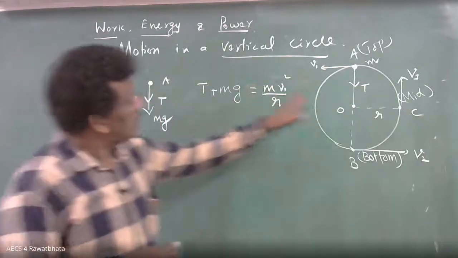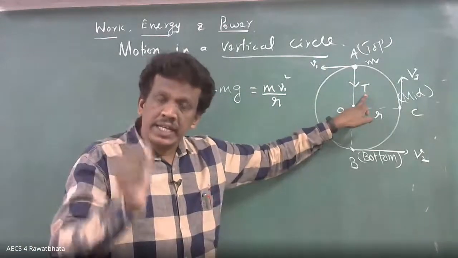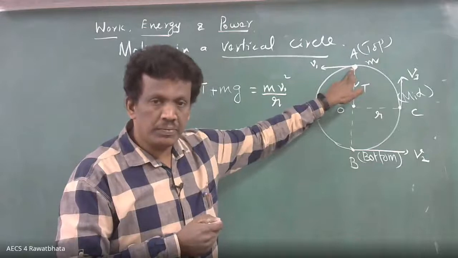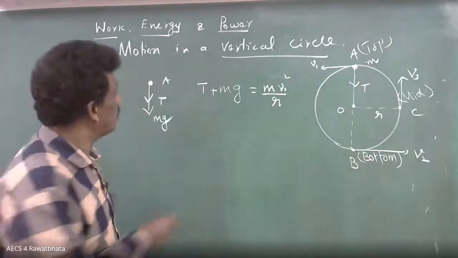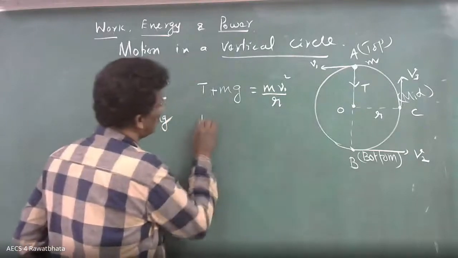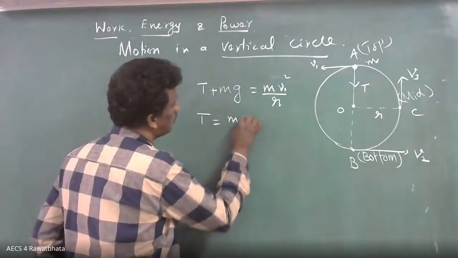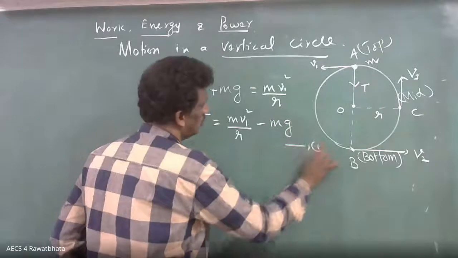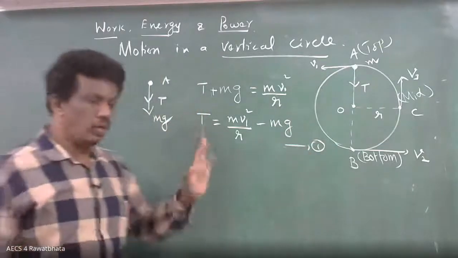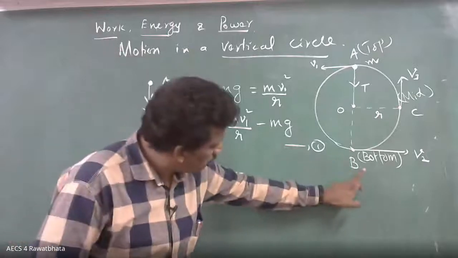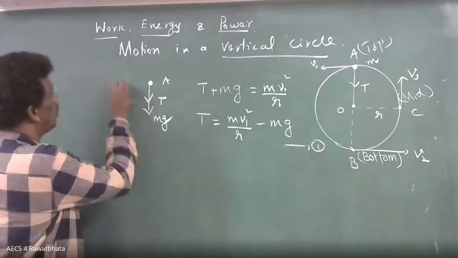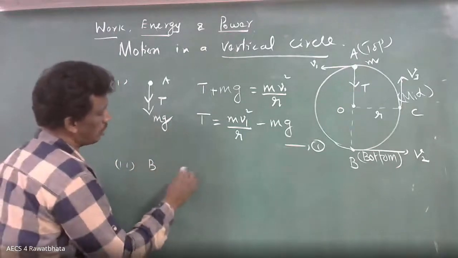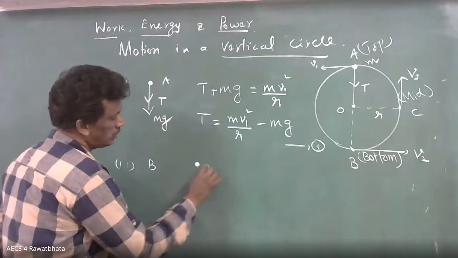What is T? Tension in the string, when the body is at A. Step by step you listen. So T equals mv1 squared by r minus mg. Just wait, whether it is T or T1, we will see. Come to the point B. Which one? B means the bottom. So this is B.